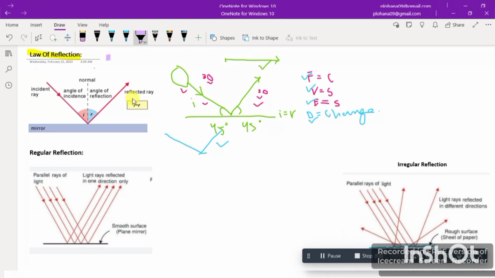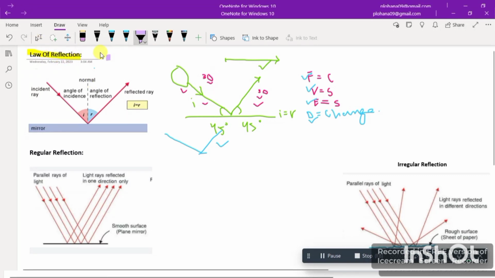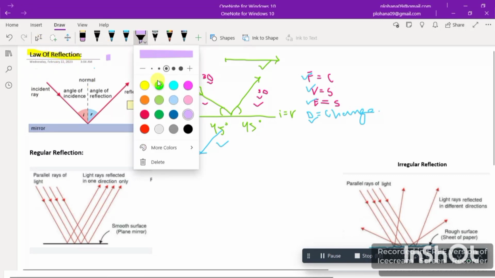Now let's talk about the types of law of reflection. Okay, let me change the color.